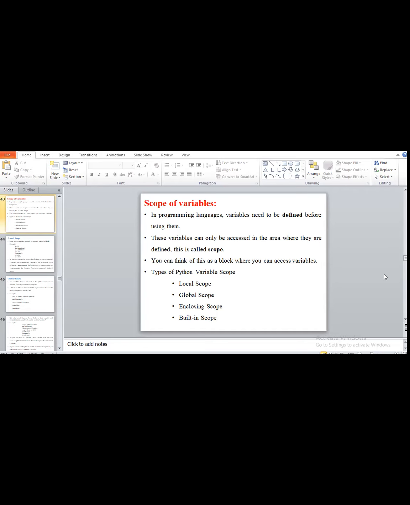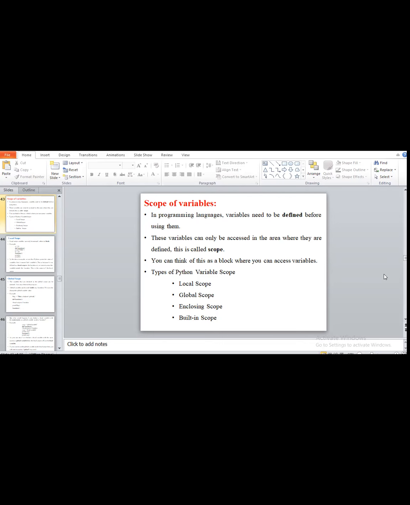So for that we have a point, that is the scope of a variable. It is a type of storage, meaning where we are storing our data. A variable can only be accessed in the area where it is defined, and that is called its scope. We provide some memory space to the variable, which is the storage area, and we access that data somewhere else.